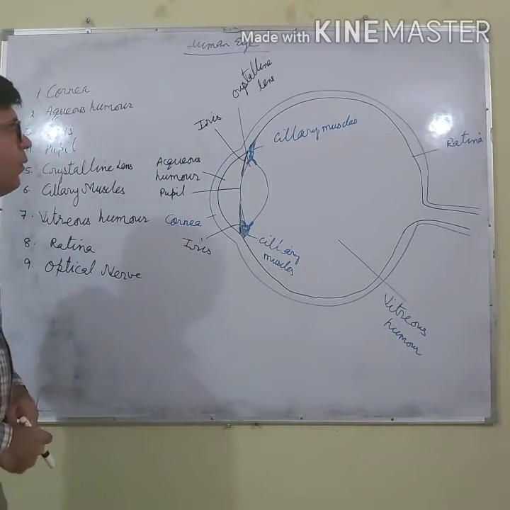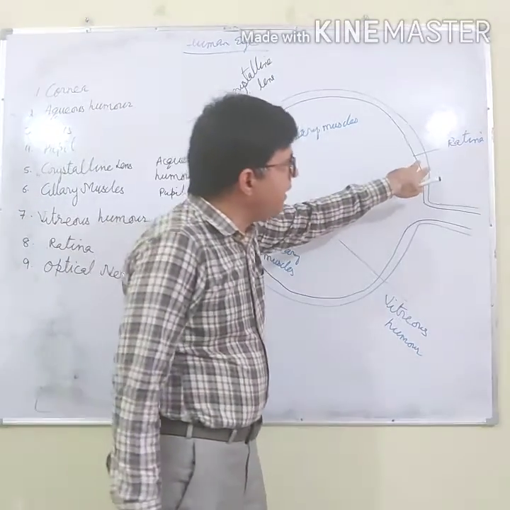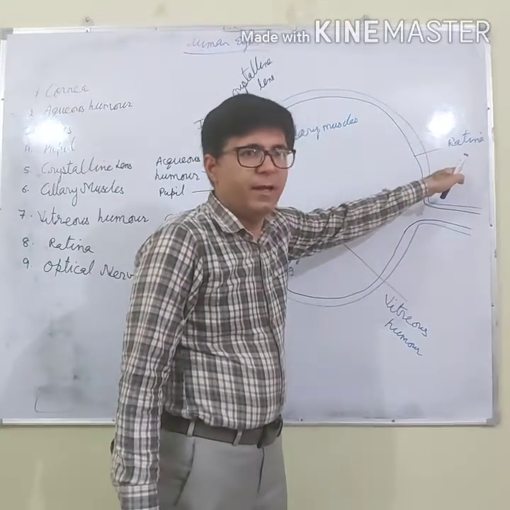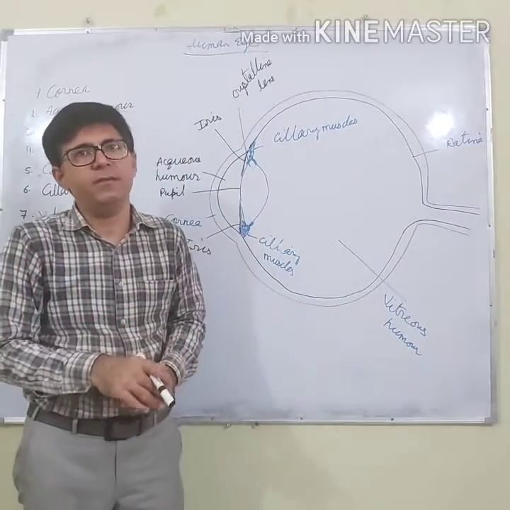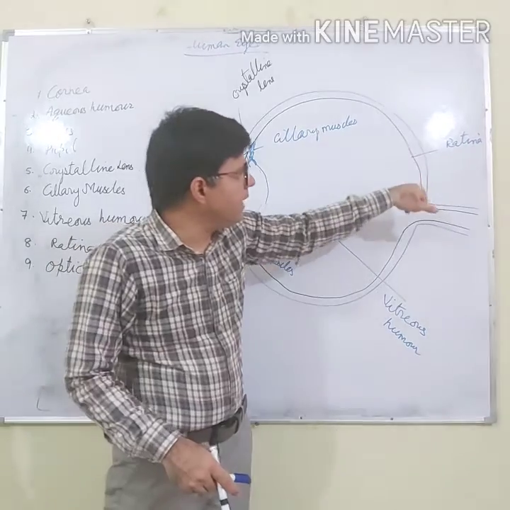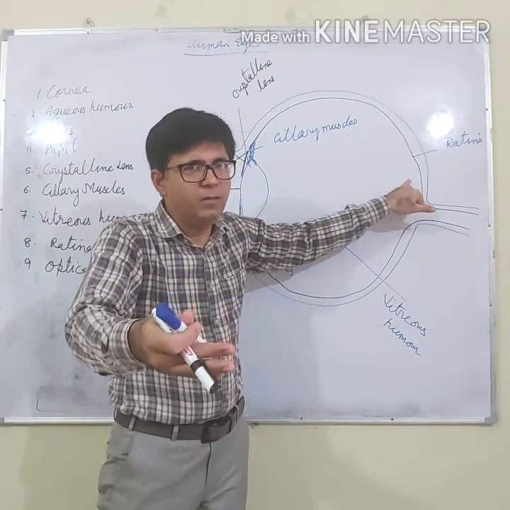Now after that we have the retina. Retina acts as a screen, because whenever an image has to be formed, we require a screen. So the function of the retina is that it is the part of the eye where the image is formed.